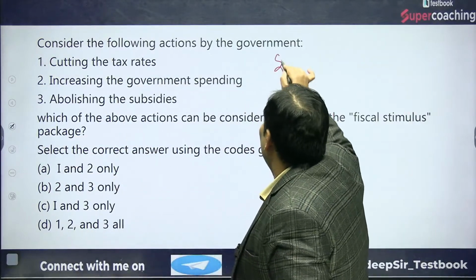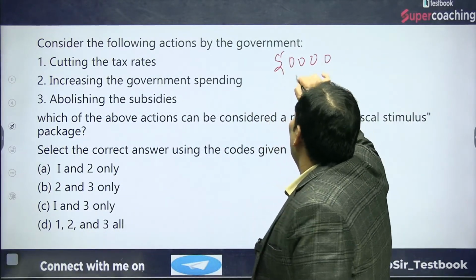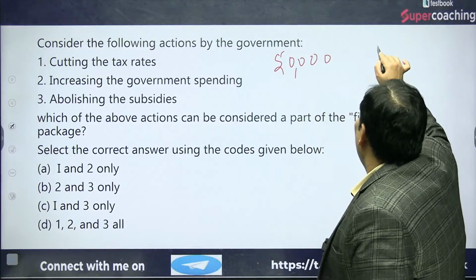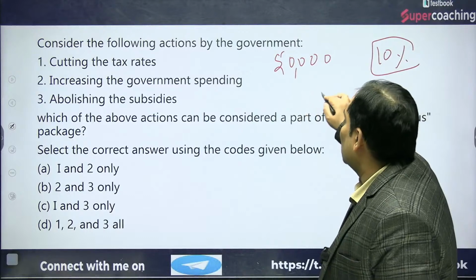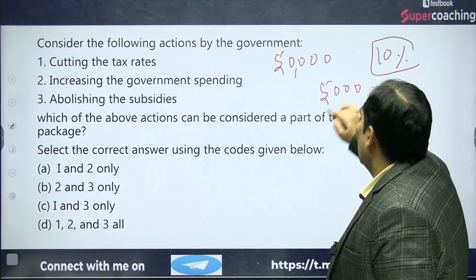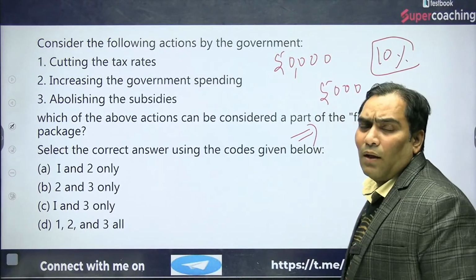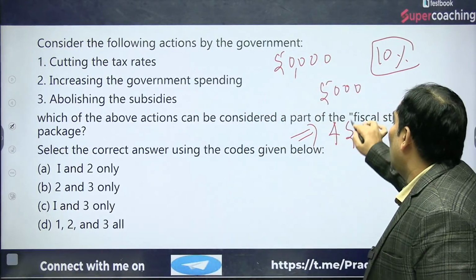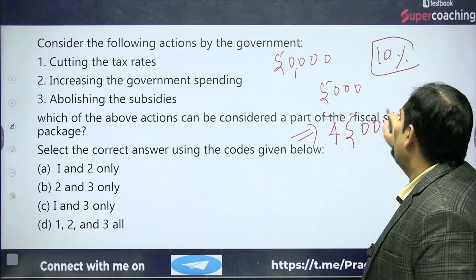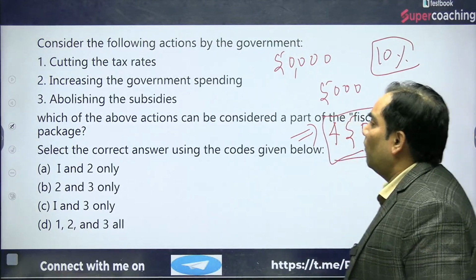Suppose your income is 50,000 and the government is levying taxes at the rate of 10%. So you have to pay 5,000 rupees as tax. So your personal disposable income is going to be 45,000. That money in your hand is going to be 45,000.